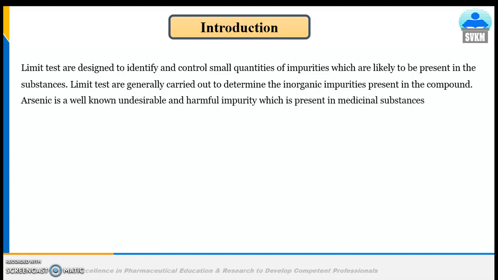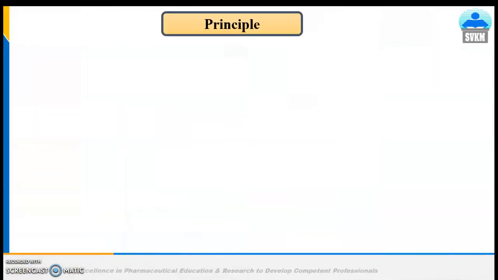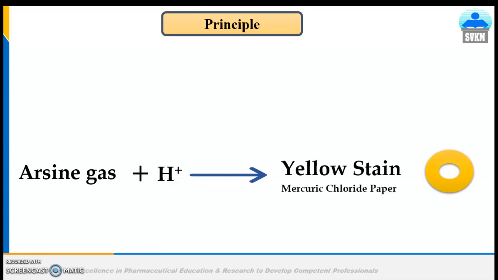Arsenic is a well known, toxic, undesirable and harmful impurity which is present in medicinal substances. Now, the principle behind the limit test of arsenic. The limit test of arsenic is based on the reaction of arsine gas with hydrogen ion to form a yellow color stain on mercuric chloride paper in the presence of a reducing agent like potassium iodide.